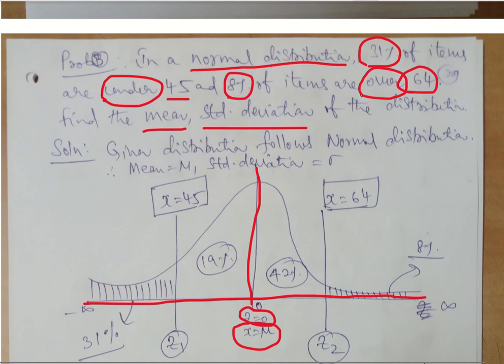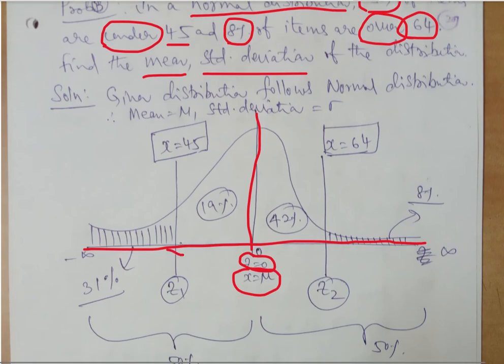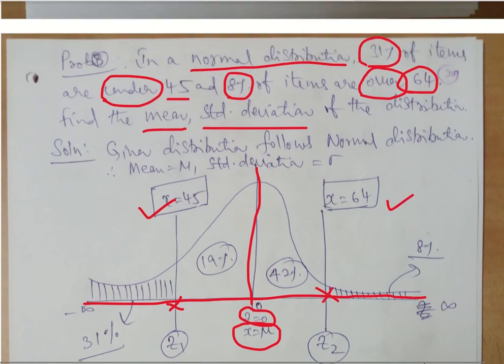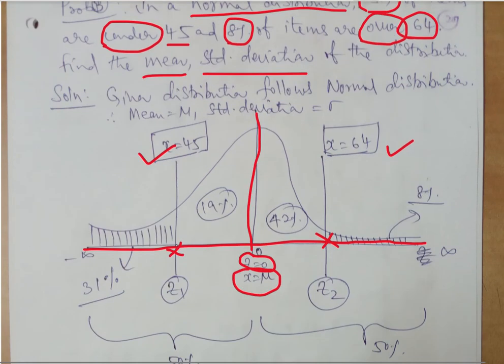So now 31% of the items are under 45. Assume this part is X, that is 45. Assume that this part is another X, which is 64. As per the given data, 31% of items are under 45. What is under 45? That is towards minus infinity.